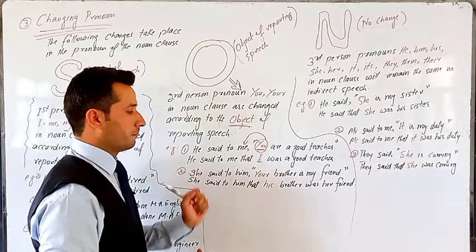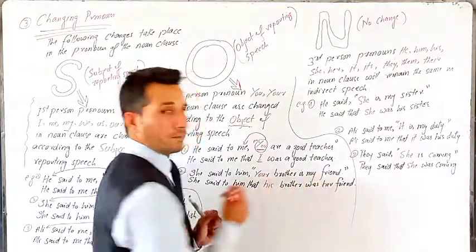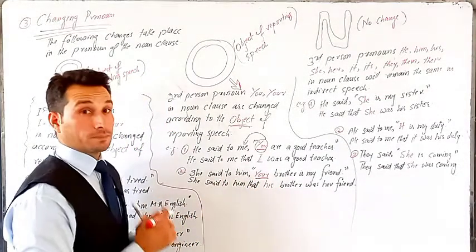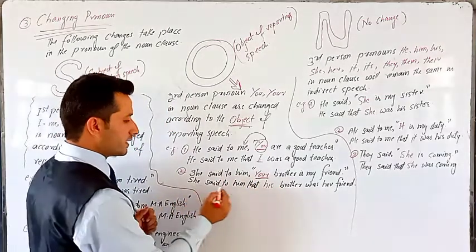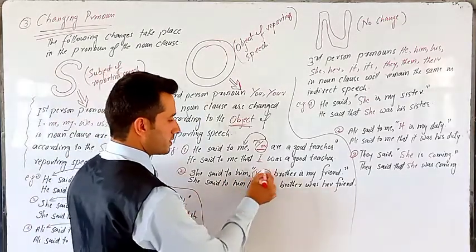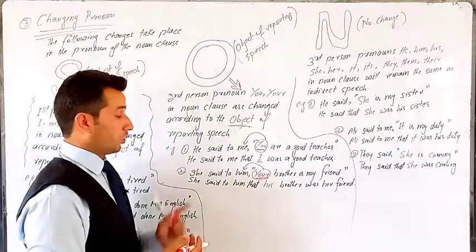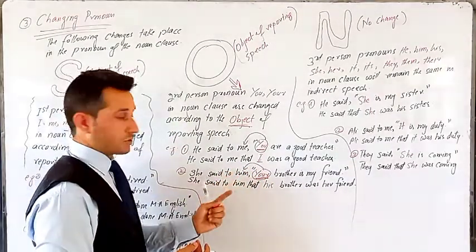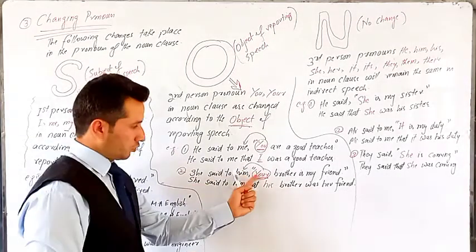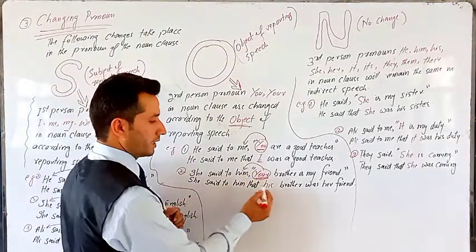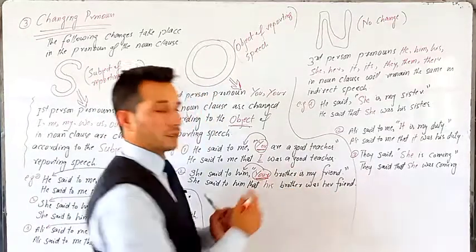She said to him, your brother is my friend. So, again we have a second person, and that is possessive case. So, again she said to him that. This second person is changed according to the object, and the object is him. Now, him is to be converted into possessive case because your is possessive case. So, what do we do? She said to him that his brother was her friend.